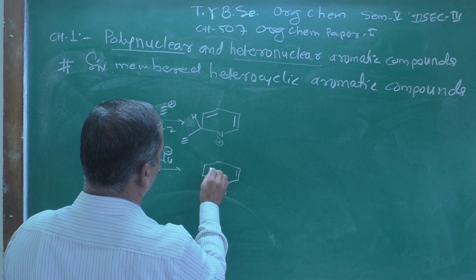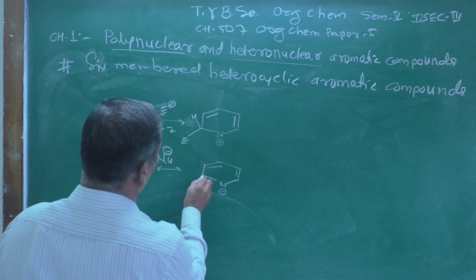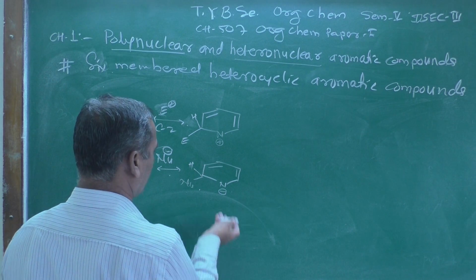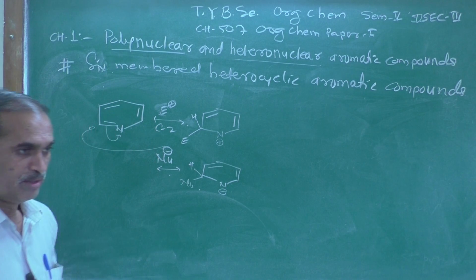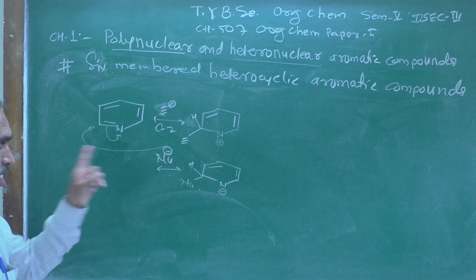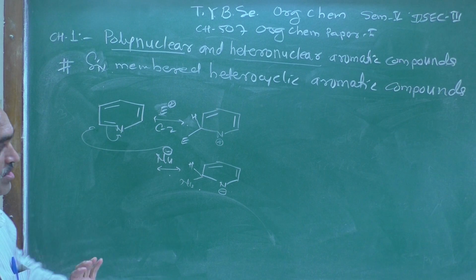So there is a possibility that the nucleophile can attack over here, at the hydrogen atom. So pyridine can also undergo nucleophilic substitution reaction; that possibility is there.